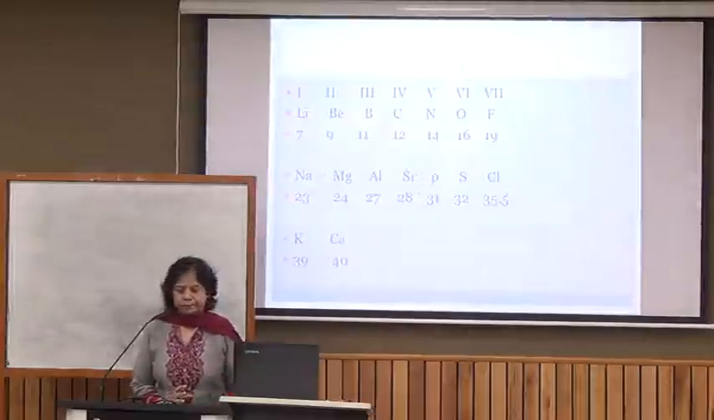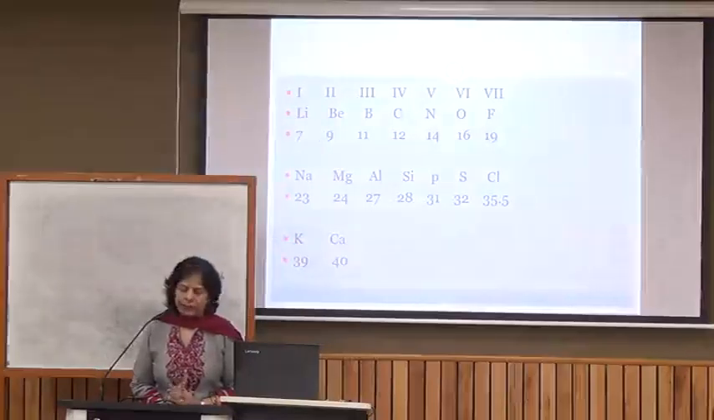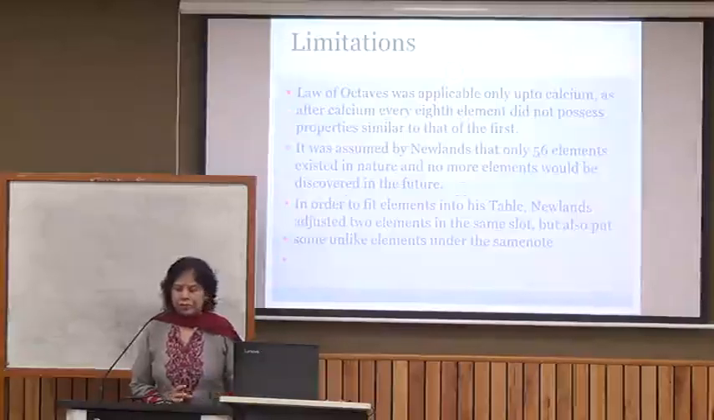Here we can see, if lithium is the first element, then we start with lithium, then beryllium, boron, carbon, nitrogen, oxygen, fluorine. Then the 8th element is sodium. The properties of sodium were found to be similar, the same as lithium. Same way, if we start with beryllium, the 8th element will be magnesium, and the two were found to have similar chemical properties. Now, what were the limitations?